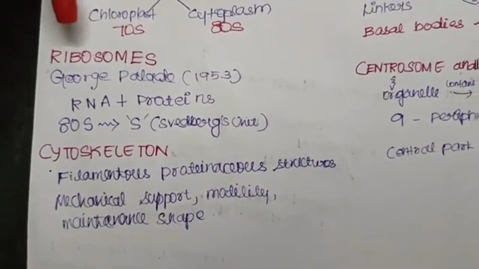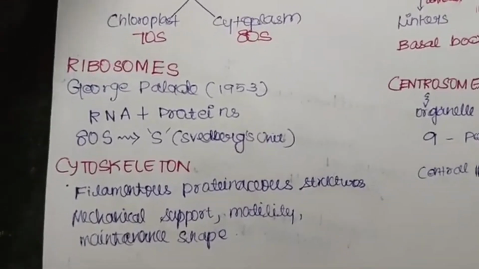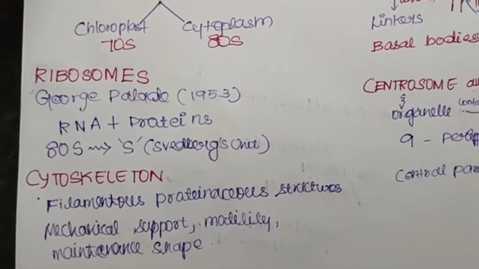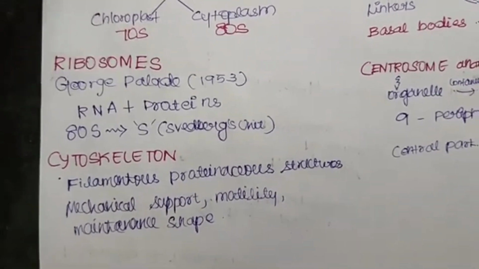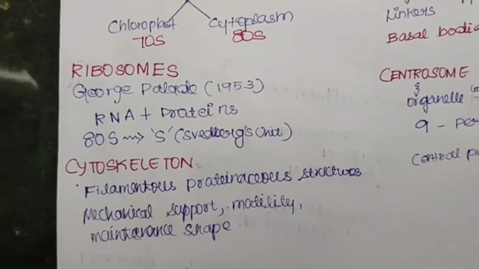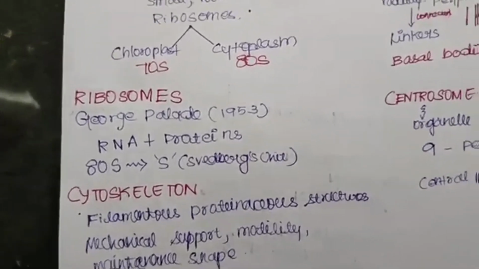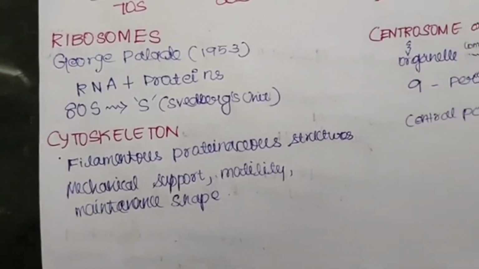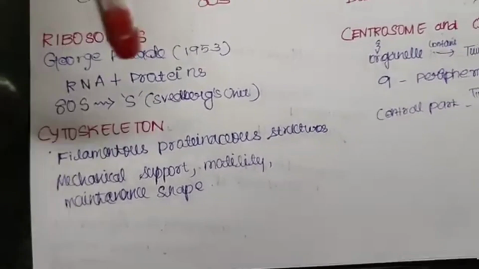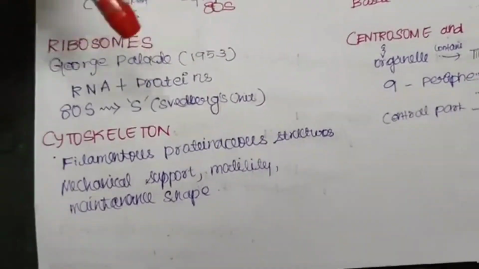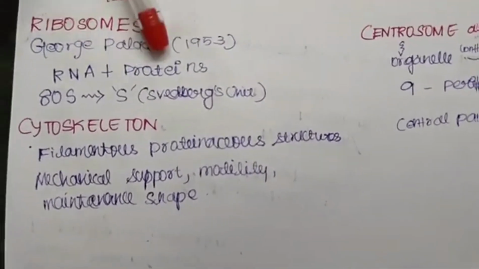They are composed of RNA, which is ribonucleic acid, and proteins, and are not surrounded by any membrane, so they are membraneless organelles. In case of eukaryotes, we have 80S ribosomes, but in case of prokaryotes, we talked about 70S. What is this? S denotes Svedberg units.